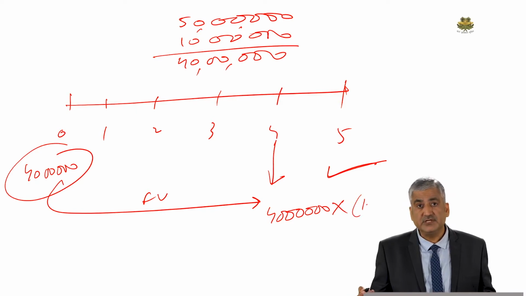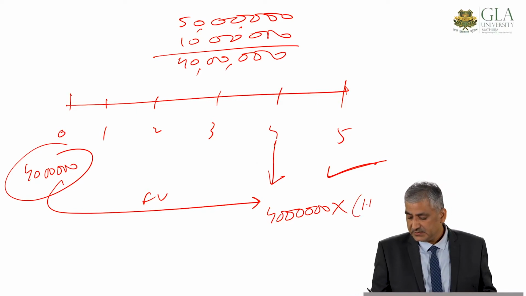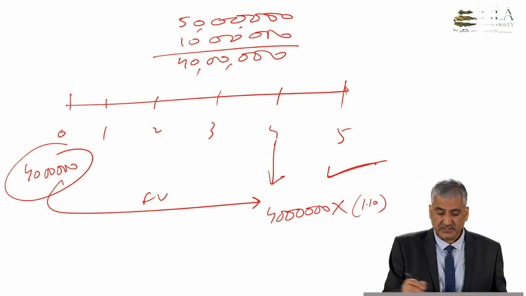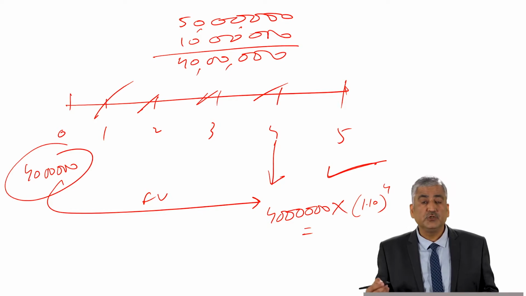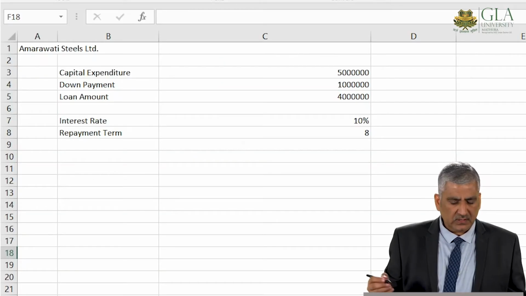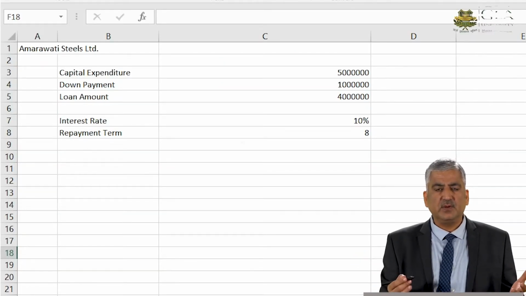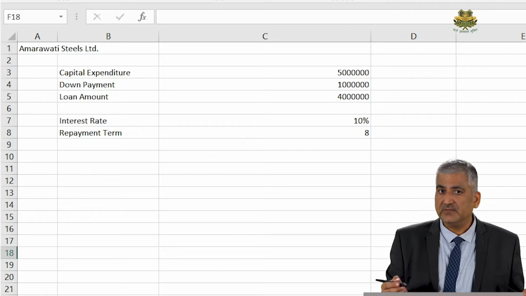I will be simply using the compound interest formula. So 1 plus the interest rate. Interest rate is 10%. How many intervening years? 1, 2, 3, 4. So raised to power 4. And this is going to give me the value. I will be showing it in these calculations on my Excel sheet. Well, let's try to understand the same problem using Excel, and that is going to make our task much easier.